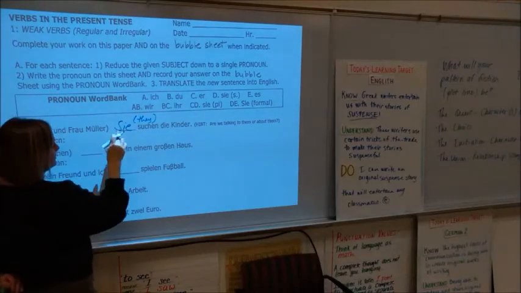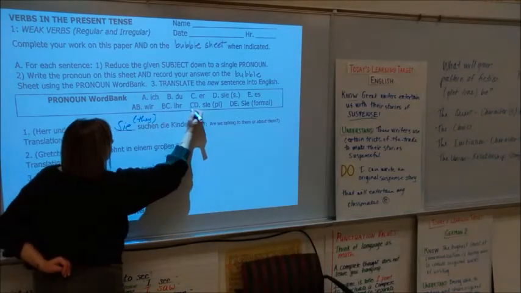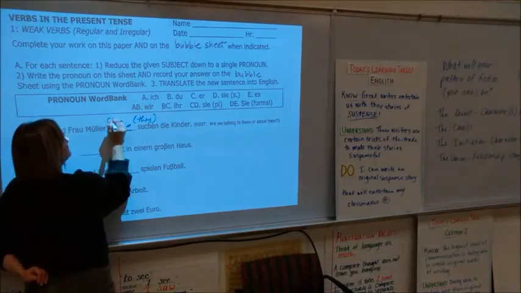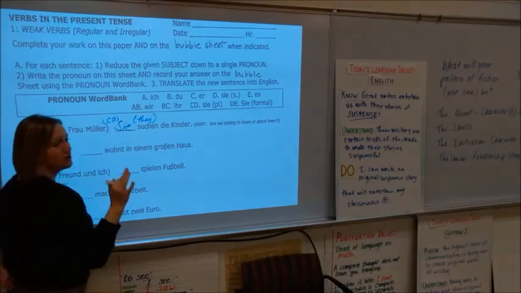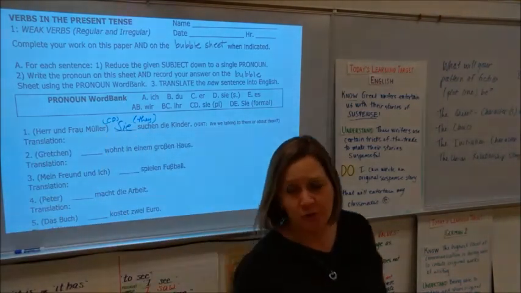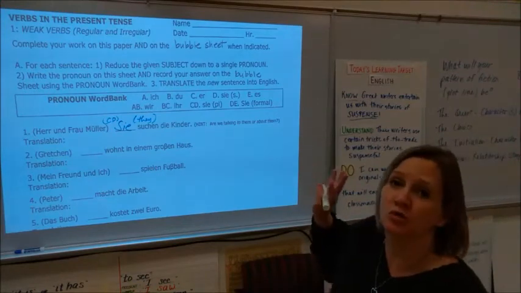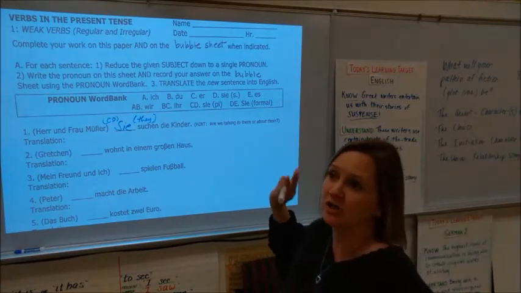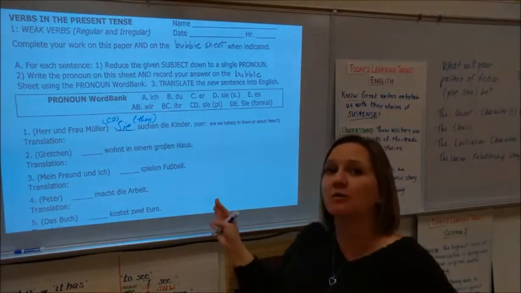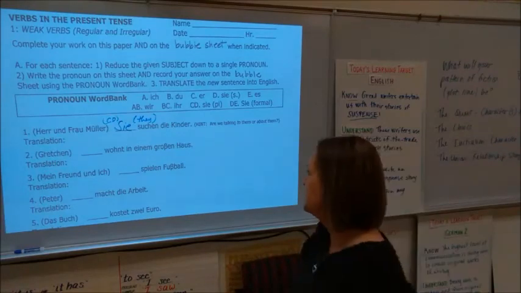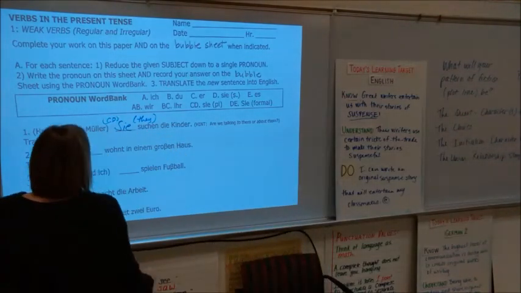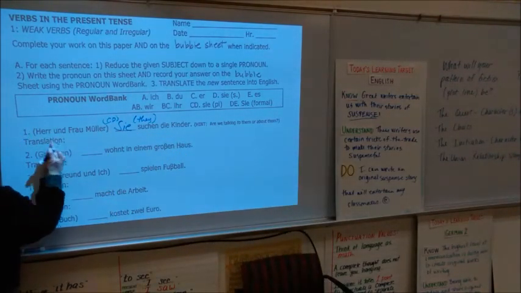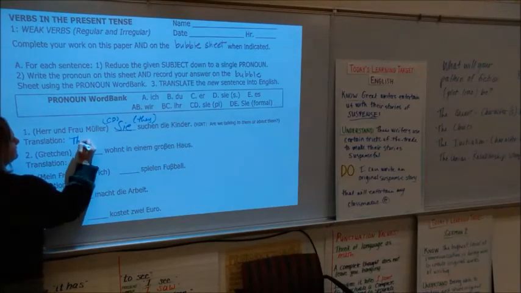And this CD is what we use for that. So you might want to put that there. What I would do if I were you, I would sit there and I would do the worksheet. And then after that, I would put everything on the bubble sheet. Because otherwise you get a little bit whatever. Okay, and then the translation is they.